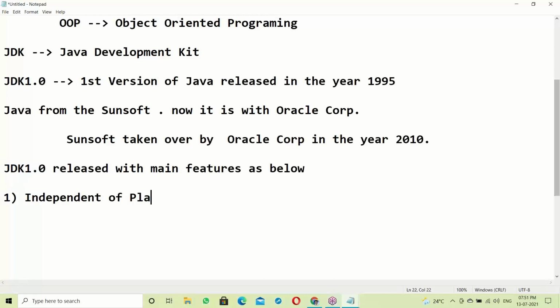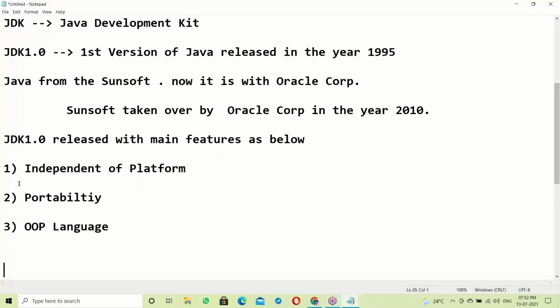First one, independent of platform. We'll discuss what it means, and I'll explain very clearly. Next, portability. Next, object-oriented programming language. Java is an object-oriented programming language.